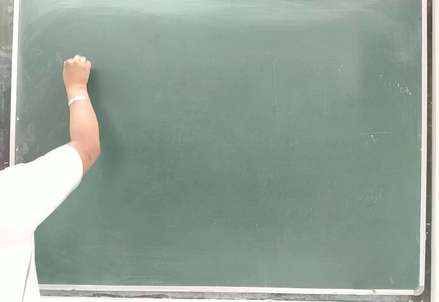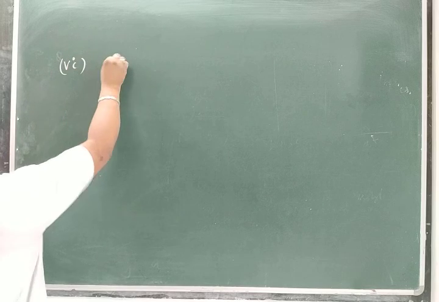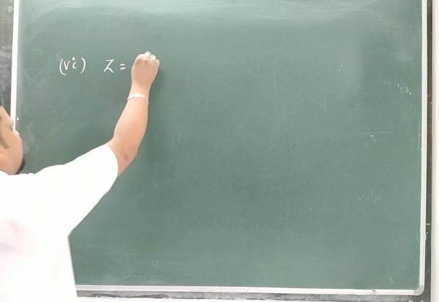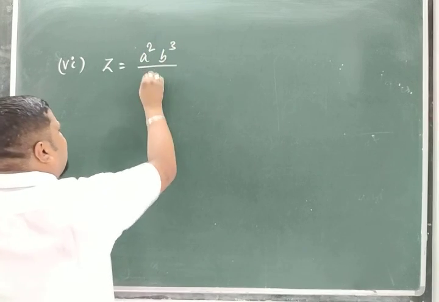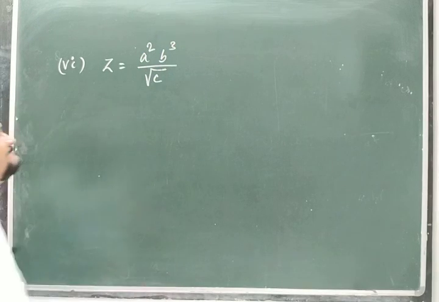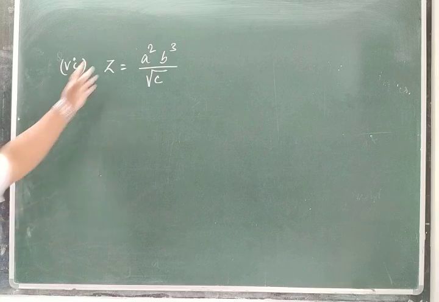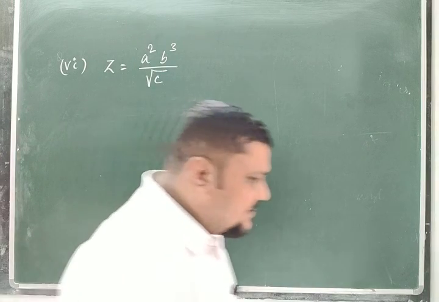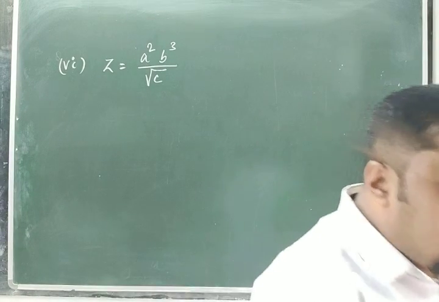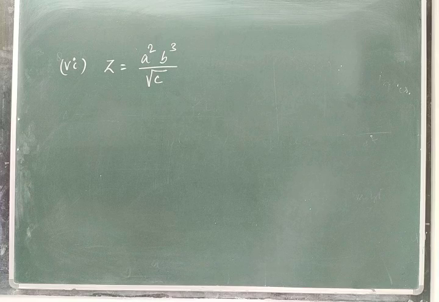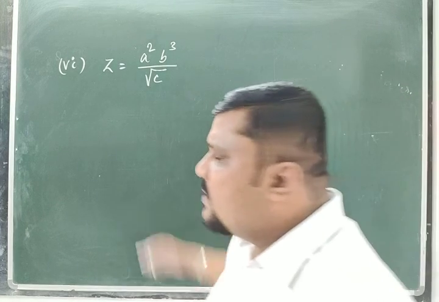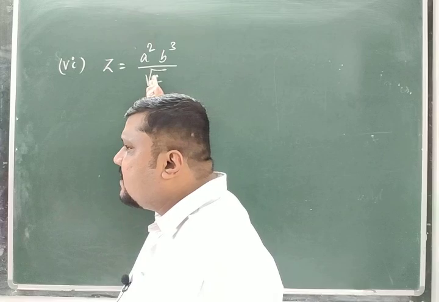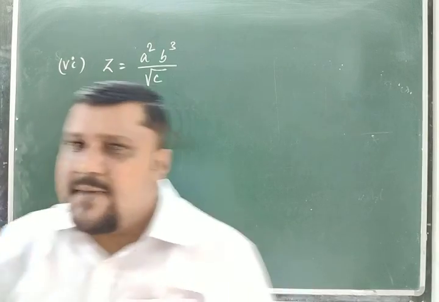So in the sixth one, a relation is given to me: Z is equal to A squared B cubed divided by root over C. There is multiplication, division and power, all given to me. If the relation involves multiplication, division and powers, then how will we find the error?